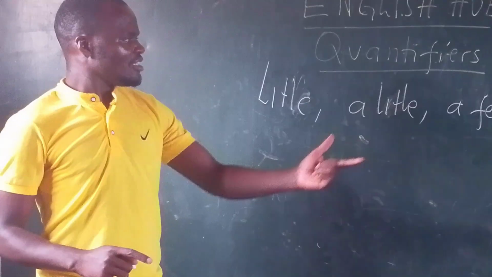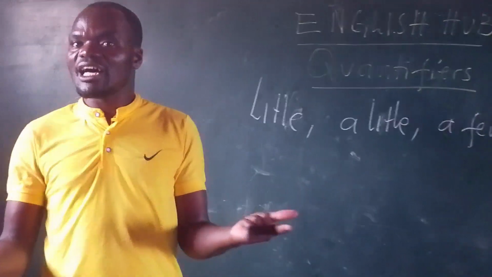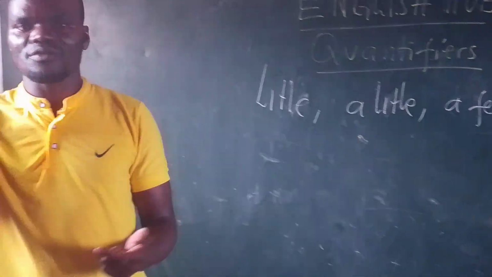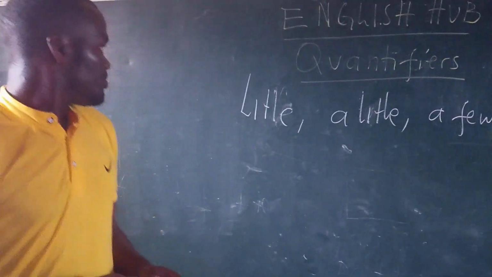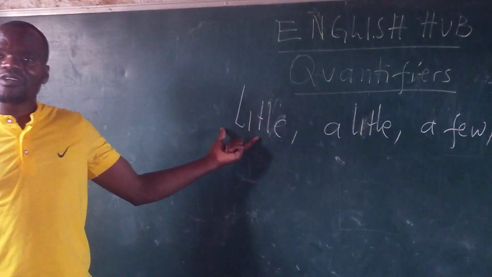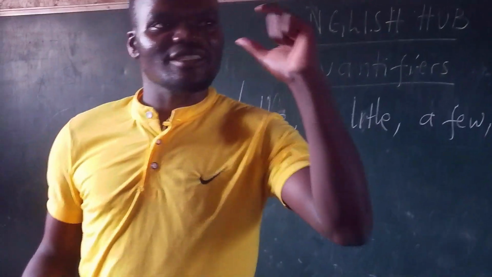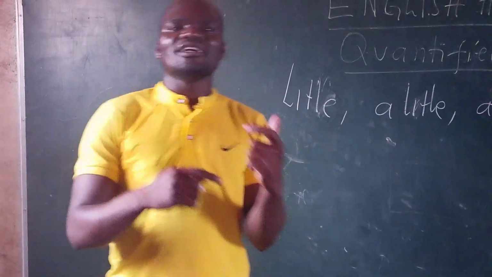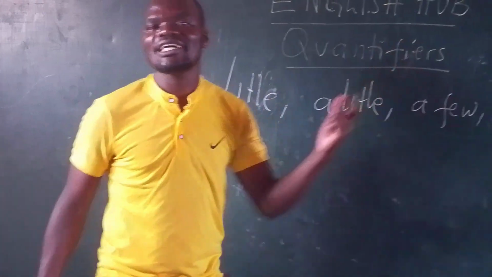We cannot count sand. We cannot count salt, and there are many things which are not able to be counted. Those words which modify or determine the things which are able to be counted or not able to be counted are what we call quantifiers.